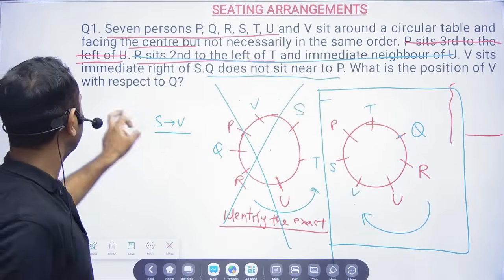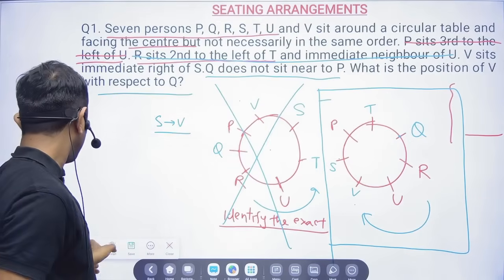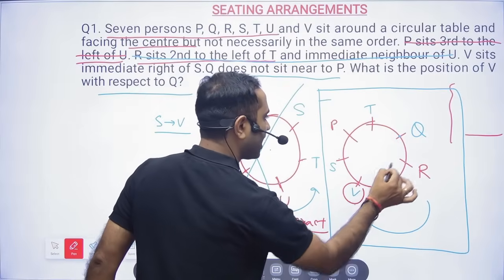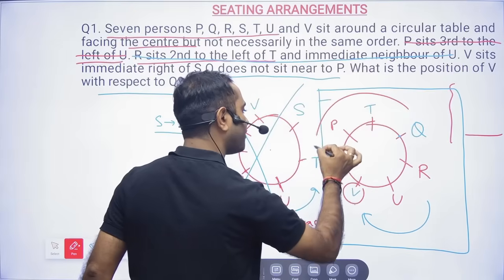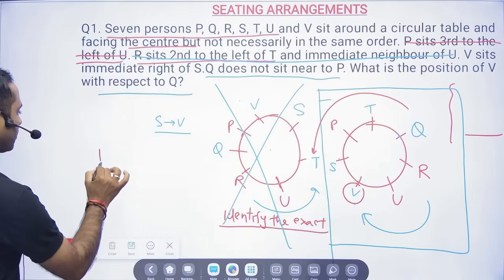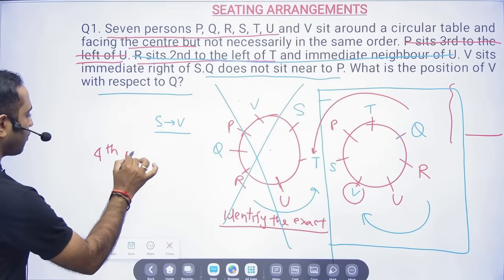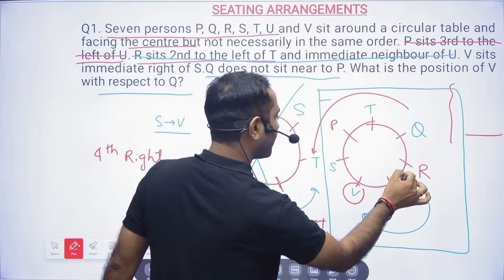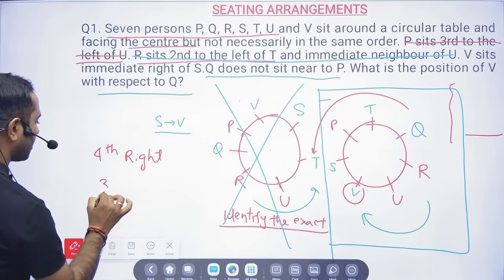What is the position of V with respect to Q? So V is here and Q is here. From right side, if you see, first, second, third, fourth. So fourth right. From left side, if you see 1, 2, 3. So third left.